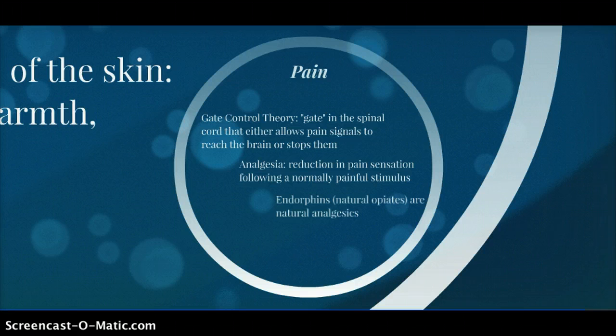The result is analgesia, a reduction in pain sensation following a normally painful stimulus. Drugs that dull pain are called analgesics. Natural opiates, called endorphins, act as neurotransmitters and can block several levels of pain pathways into and within the brain.